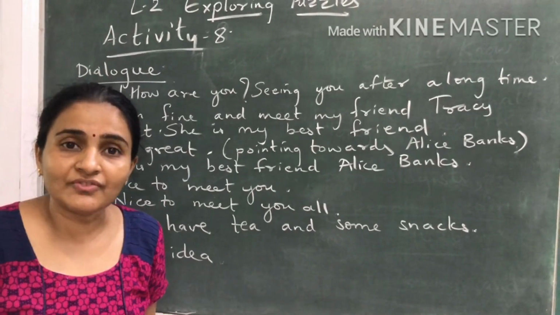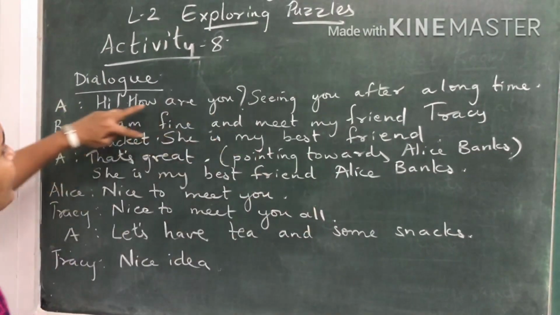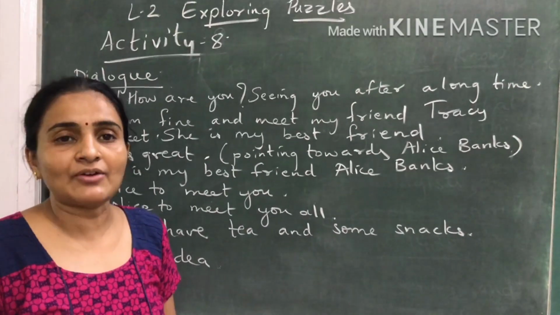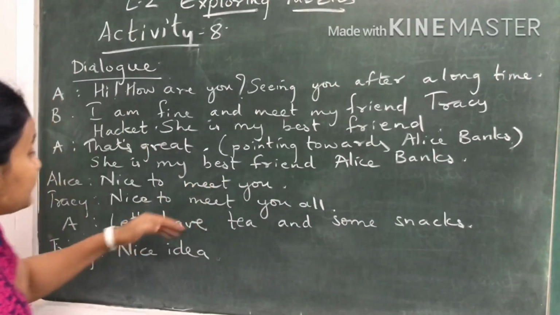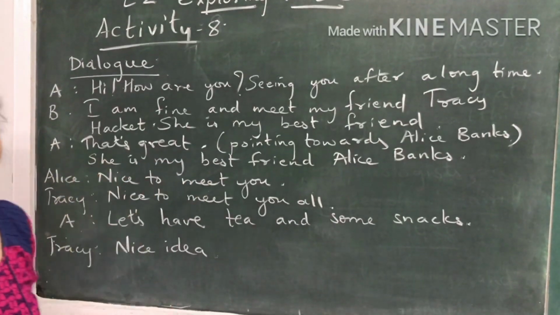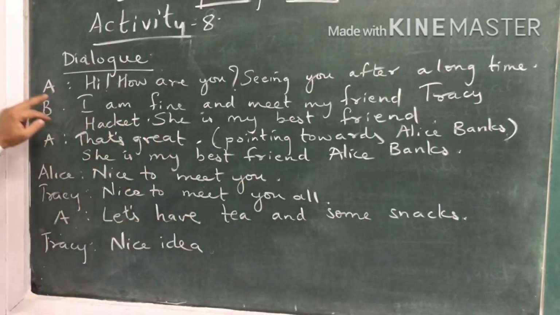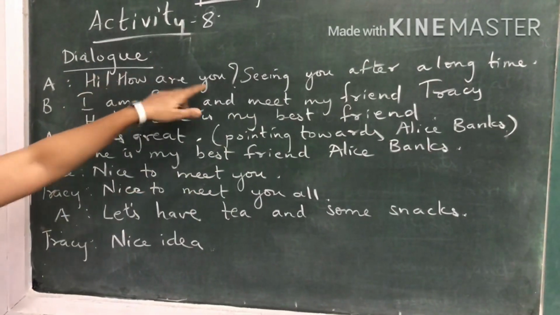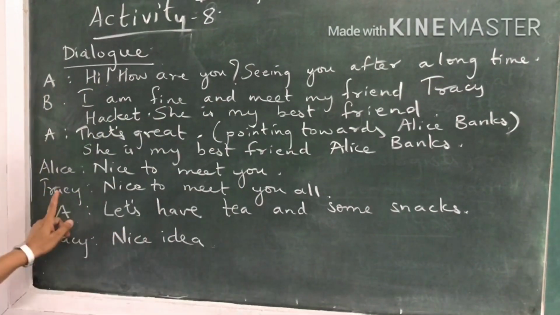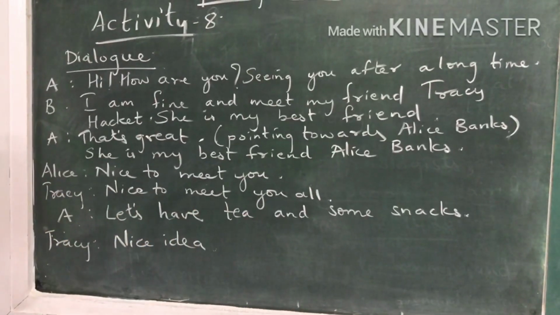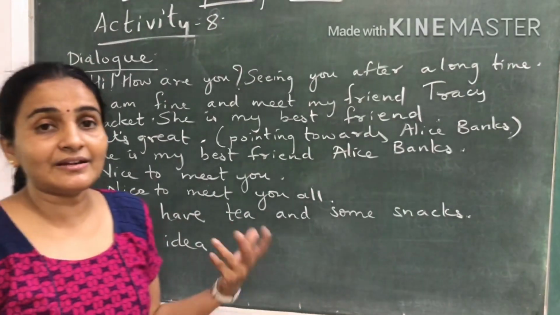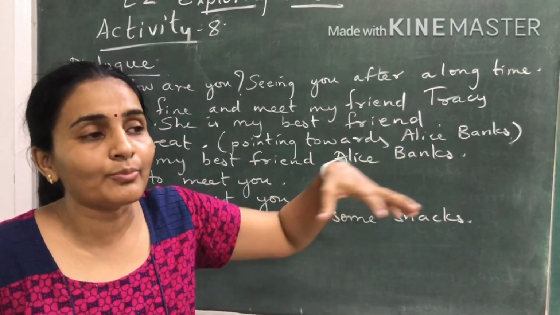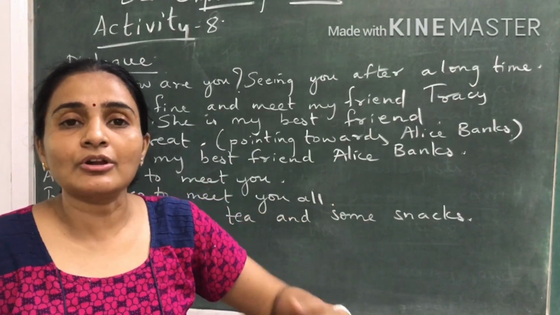So all four of them have to speak. It does not mean that only these two will keep speaking and these two will keep quiet. All four of them should have some dialogue. So Alice will say nice to meet you because Alice is meeting both of them for the first time. And Tracy is meeting the other two friends for the first time. So Tracy also says, "Nice to meet you all." Then A, since they are at a tea stall, now see how the conversation will continue. You just have to think that there are four people, and then how will the conversation continue?